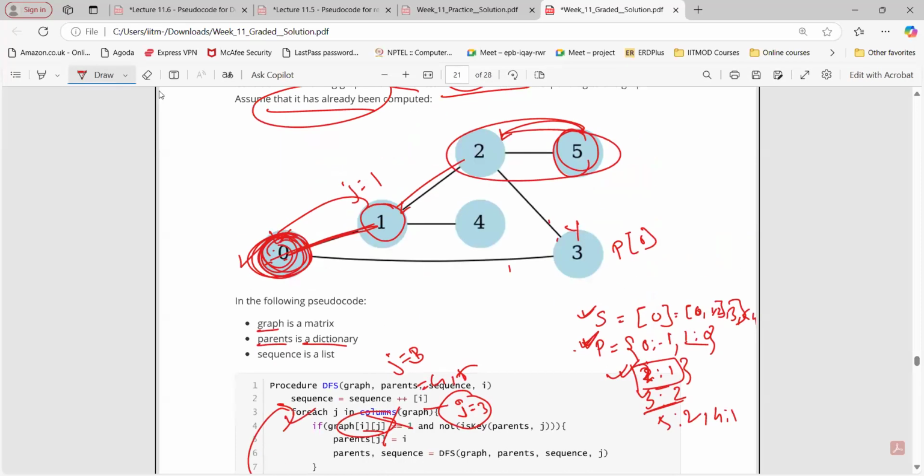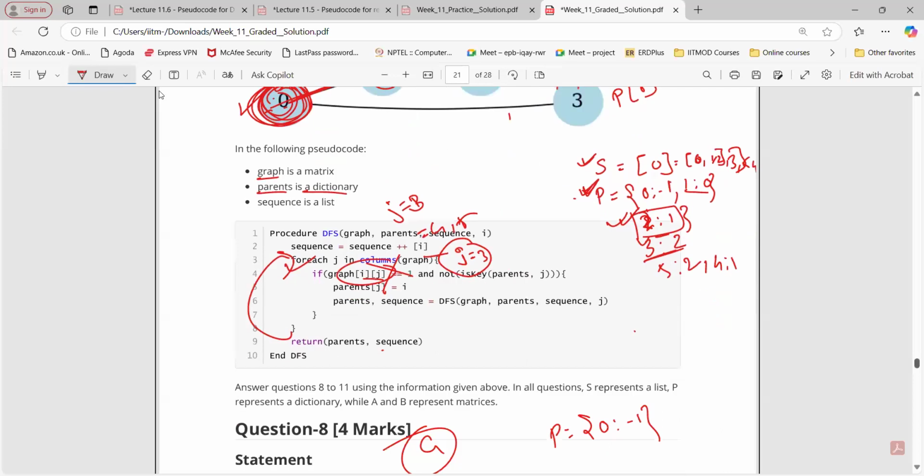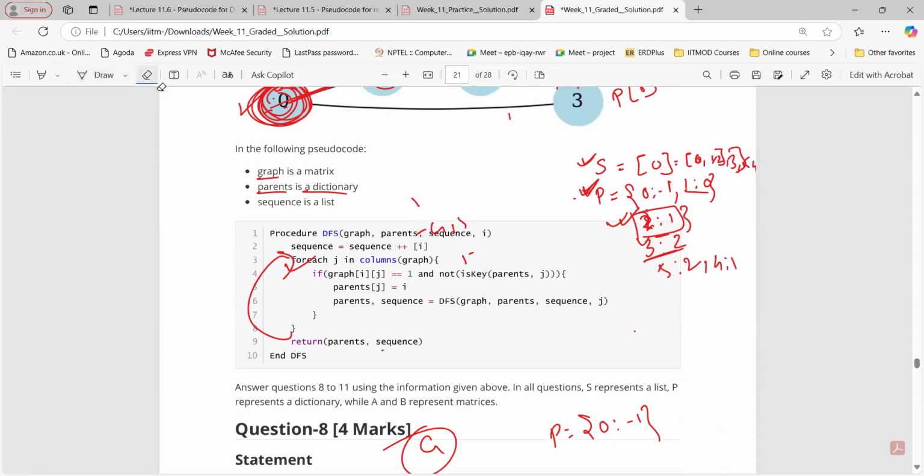And for the dictionary, for 3, when we returned the parents and sequence, it returned the same thing. Just the sequence appended 3, but the parents remain the same. And it got returned in line 6 where we call this DFS call. That was the output of the previous iteration of what we have done, right? So what we have done is correct up till now.